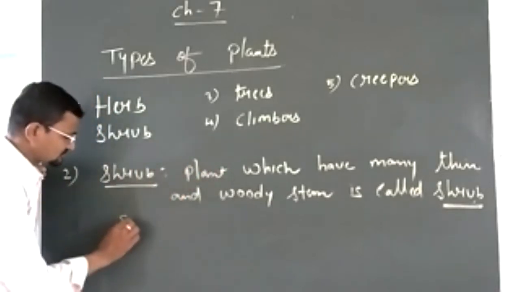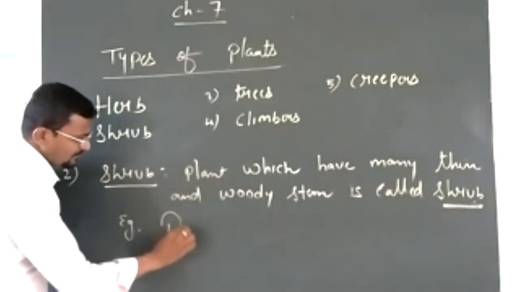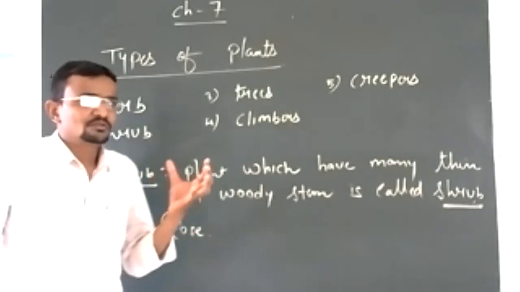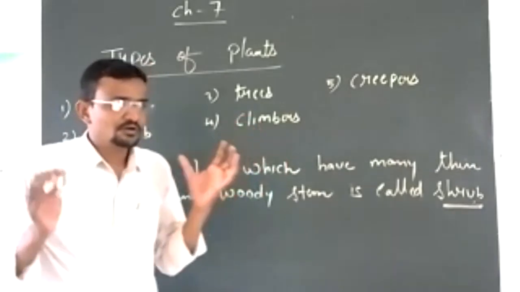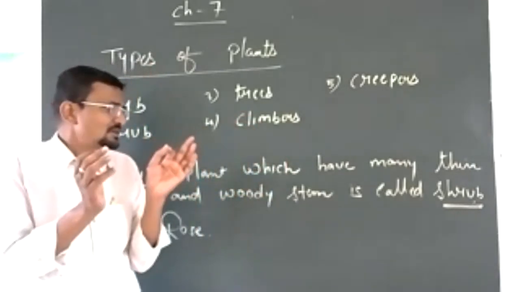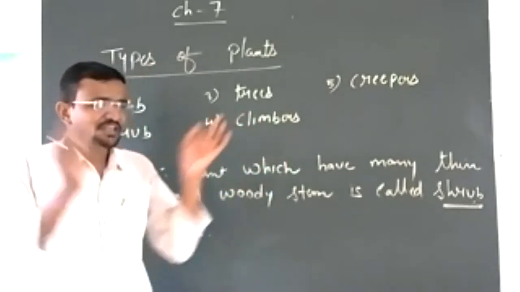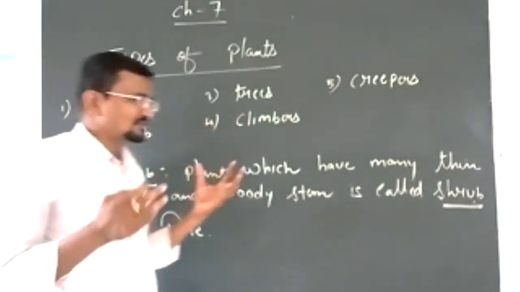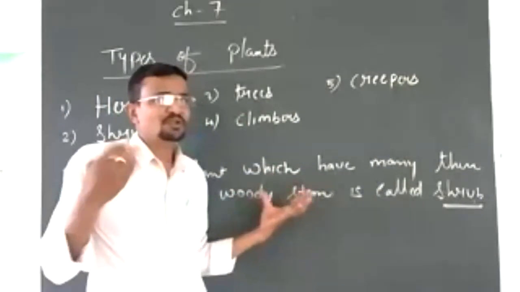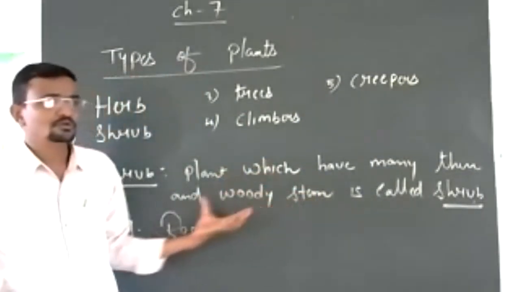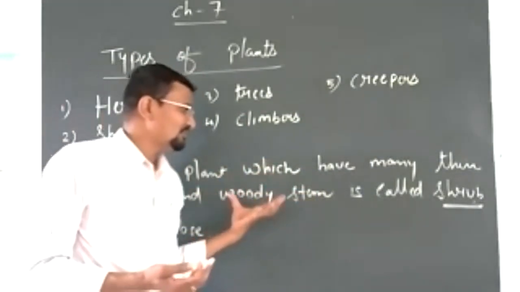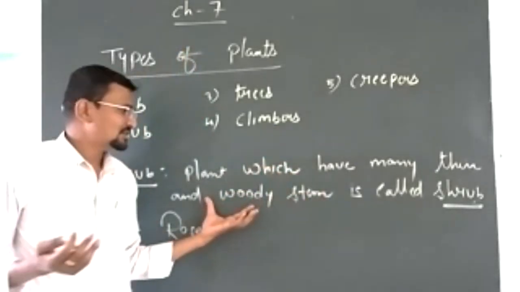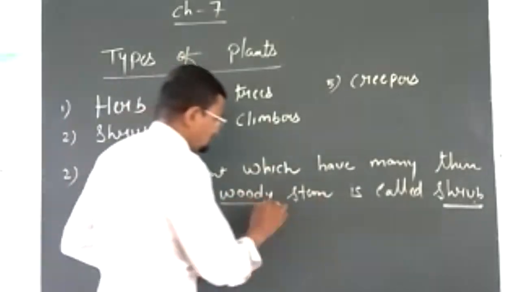Example, rose. If you observe the rose, you will see many thin stems come out, and the color of the stem is brown, a woody stem, not green in color.